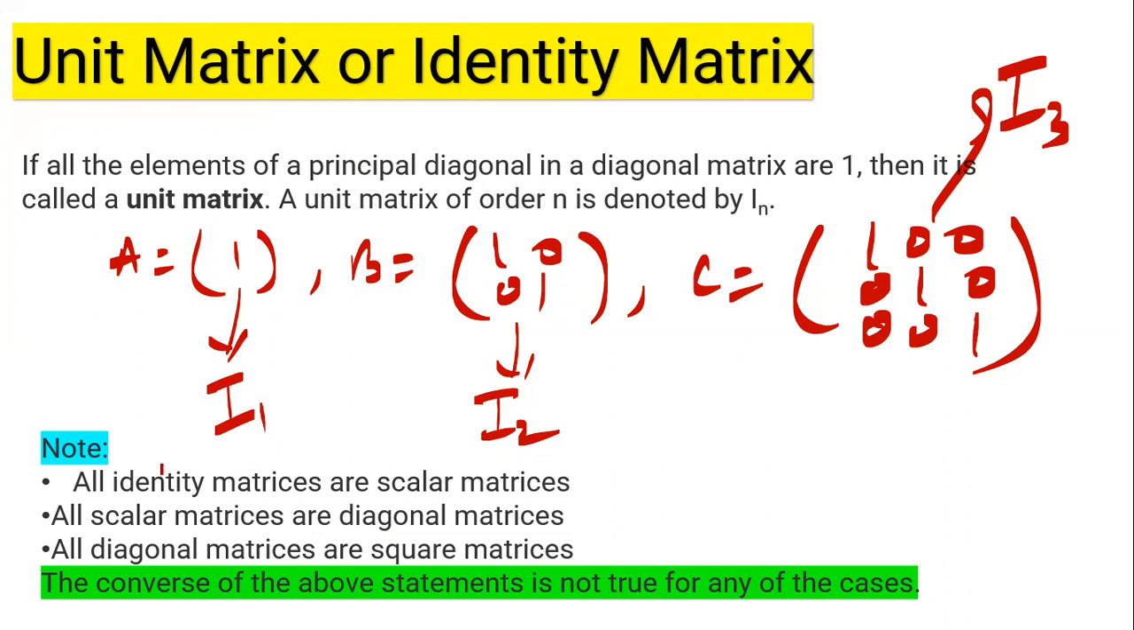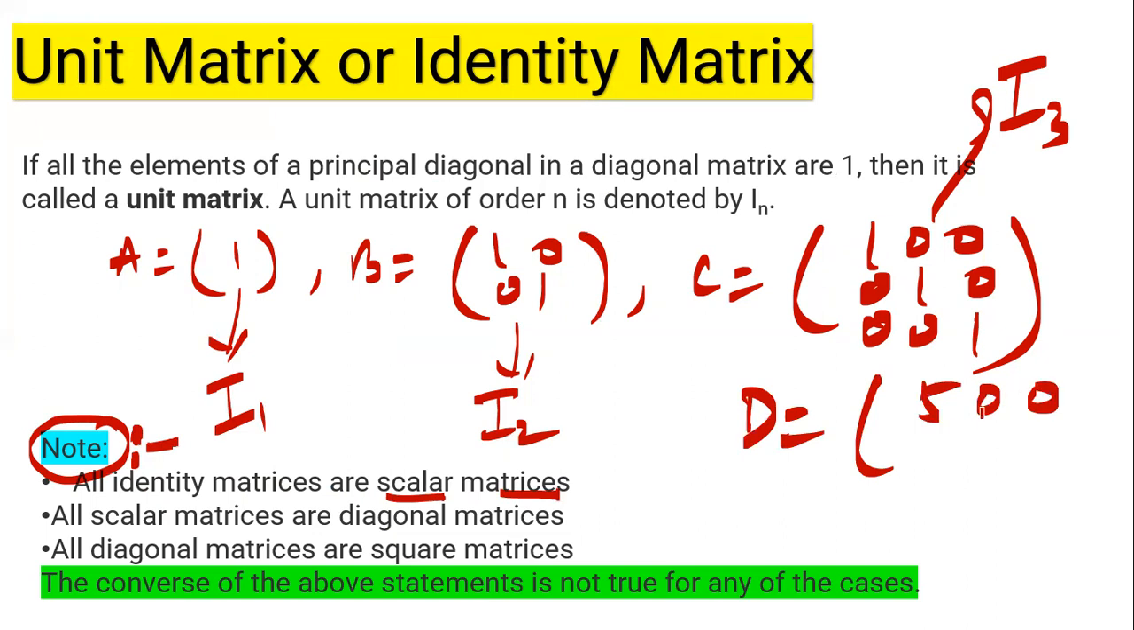Right? There are a few points you have to keep in mind. Number one, all identity matrices are scalar matrices. You can see this is an identity matrix. This is again a scalar matrix because the principal diagonal elements are the same. But the reverse is not true. Reverse means if there is a scalar matrix like [5 0 0; 0 5 0; 0 0 5], it is scalar but it is not identity. But identity is a scalar matrix.